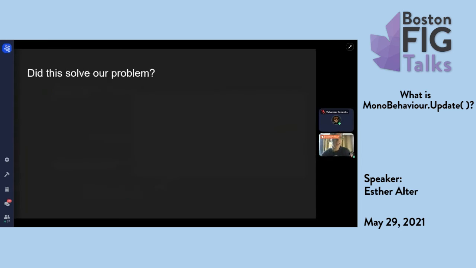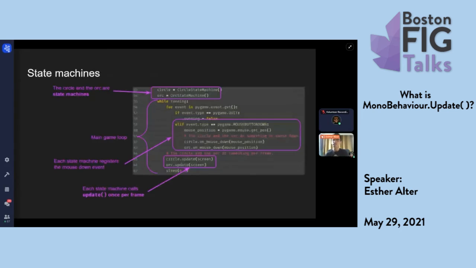So now we've got everything in state machines, and we have everything in concurrent states so that we can track everything at once. Actually, I just want to point out, this isn't true concurrency. You can see that circle.update happens right before orc.update. So actually, they're sequential. So circle always goes before orc. But this is going to occur so fast, the player's not going to necessarily notice. And if you want to have true concurrency on the frame, it's enormously more complicated and well beyond the scope of this talk. And usually you don't need that.